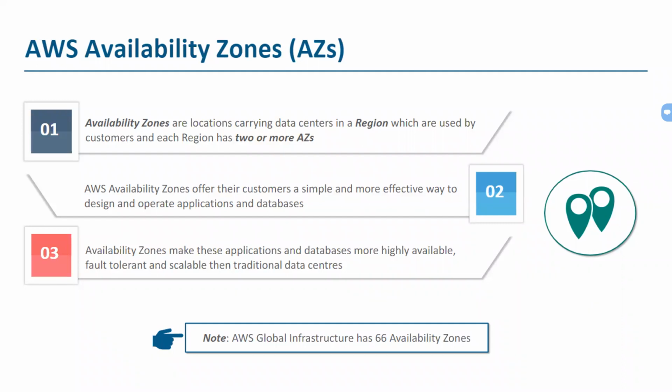What are availability zones, how are they different from regions, on what grounds do we segregate availability zones in different geographical locations, and how do we understand how many availability zones we need to have in a particular location? We'll discuss those parts as well.